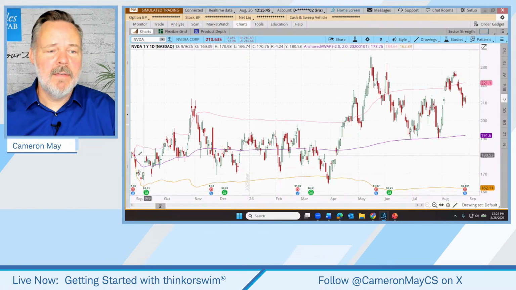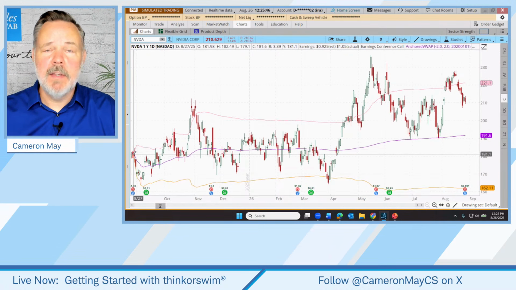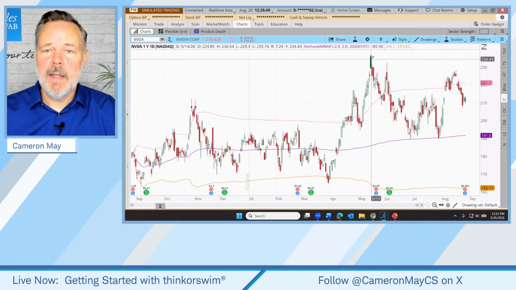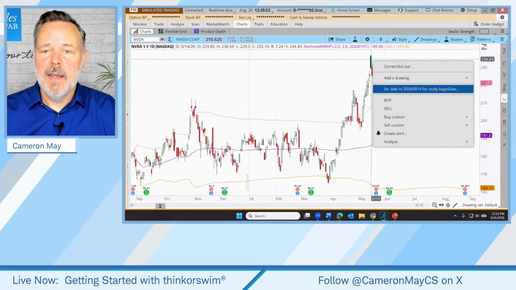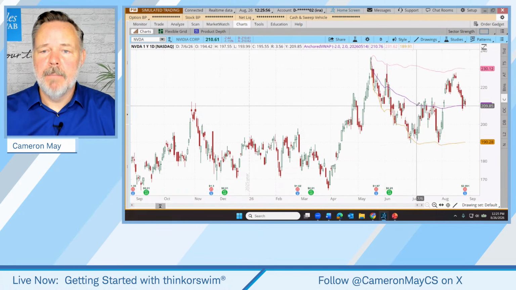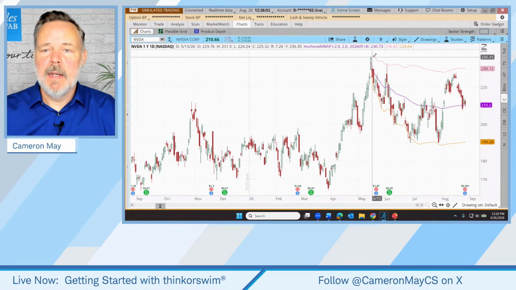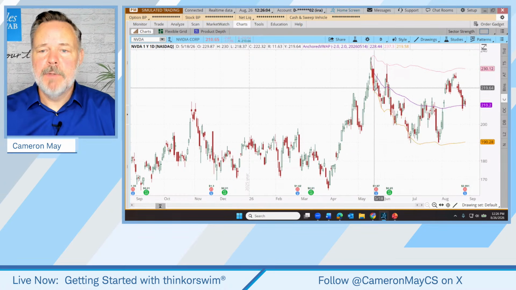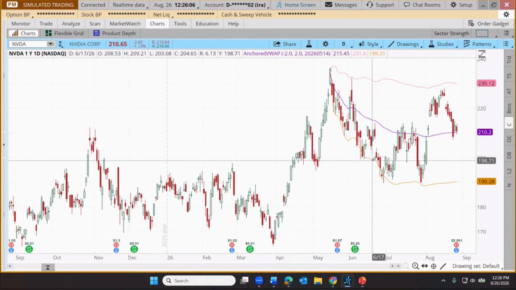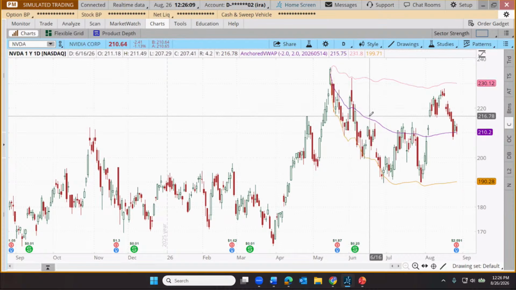And so the way to reset the anchor point for these three lines is to right-click on that reversal date and set the anchor date to that date. There we go. You'll notice that moves our lines to there, and it starts to draw a moving average from that point, and it draws our two standard deviation lines above and below that simple moving average. So that's how it's constructed. How's it used to trade?